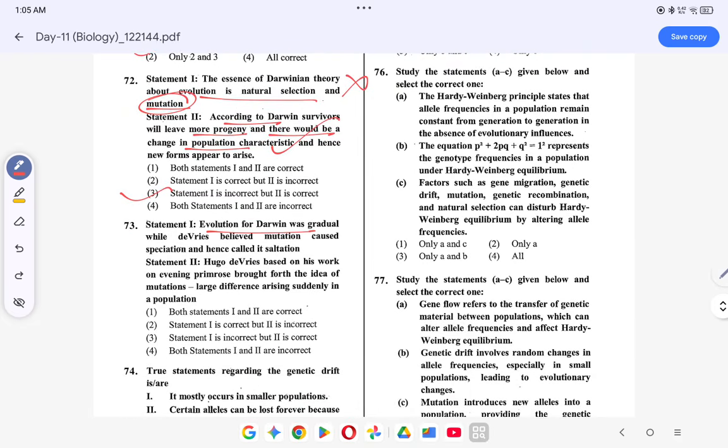Evolution for Darwin was gradual, while Hugo de Vries believed mutation caused speciation and hence called it saltation. This is correct. Hugo de Vries based his work on evening primrose, brought forth the idea of mutation, large differences arising suddenly in population. This is correct. The option: both these statements are correct.